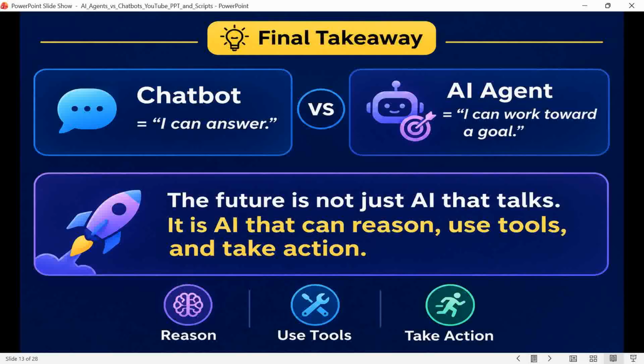So these are the final takeaways from this video. You can remember the simple definition. A chatbot says I can answer, but an AI agent says I can work toward a goal. The future of generative AI is not only AI that talks to us, but AI that can reason, use tools, and take actions as well, with the right human control.